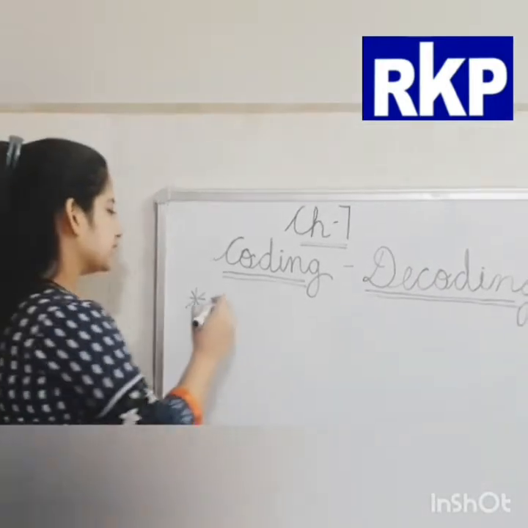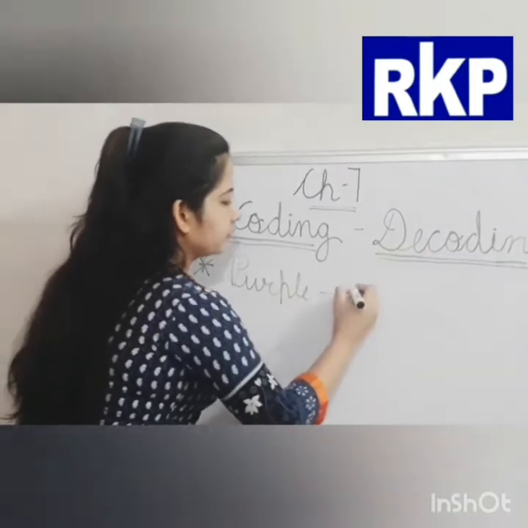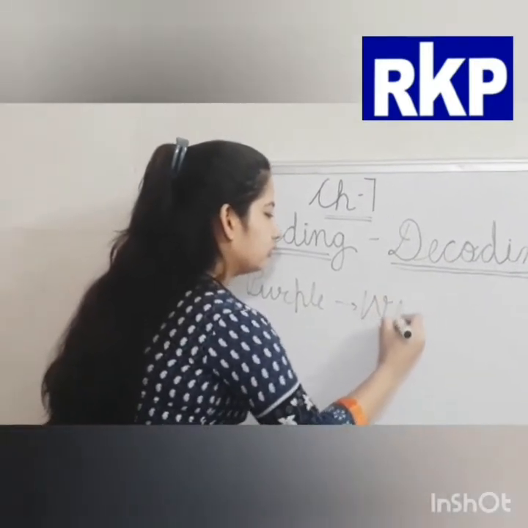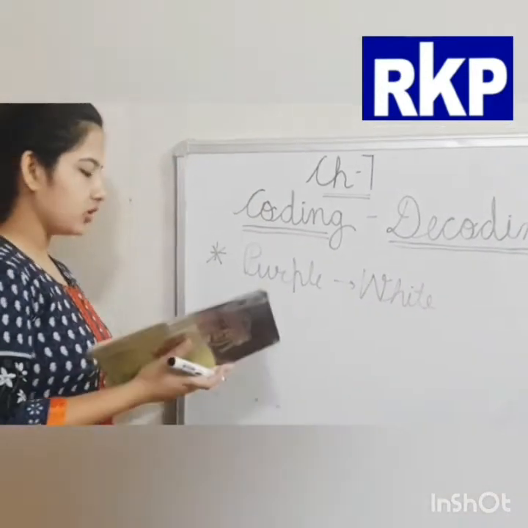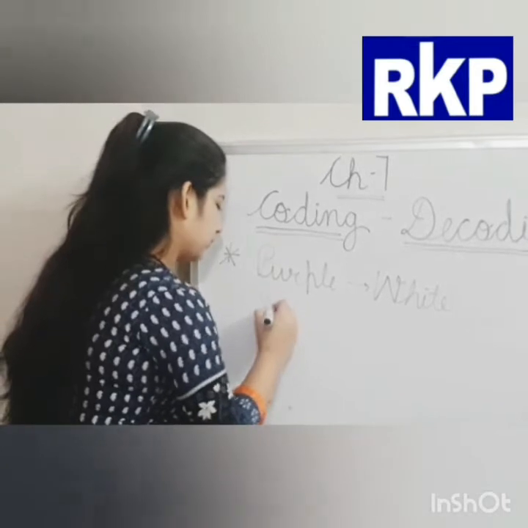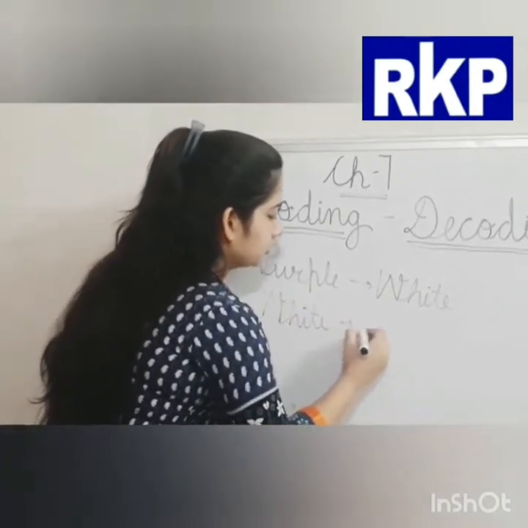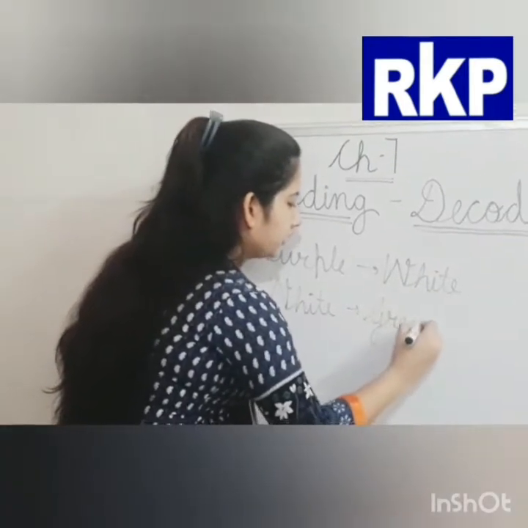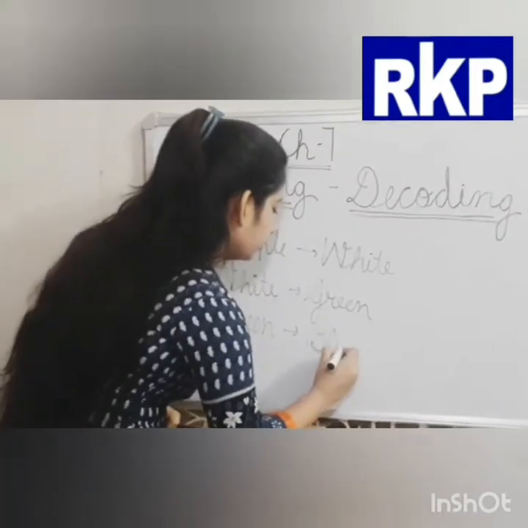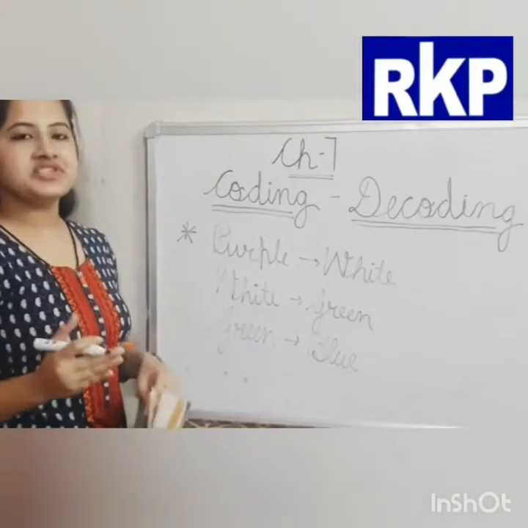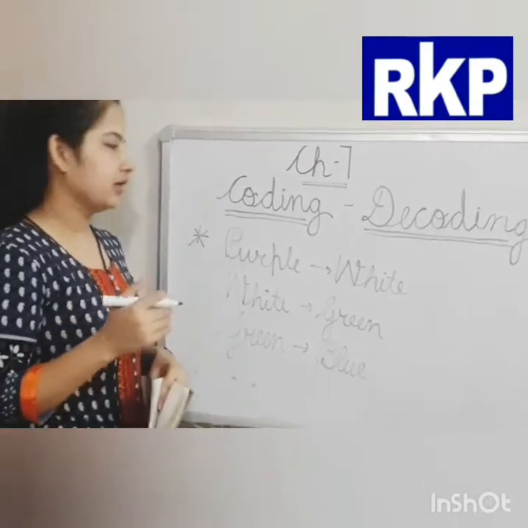If purple is called white, and white is called green, and green is called blue, now which color is on the last stripe of the Indian flag?